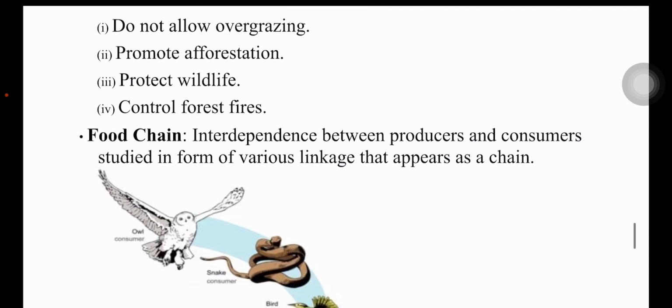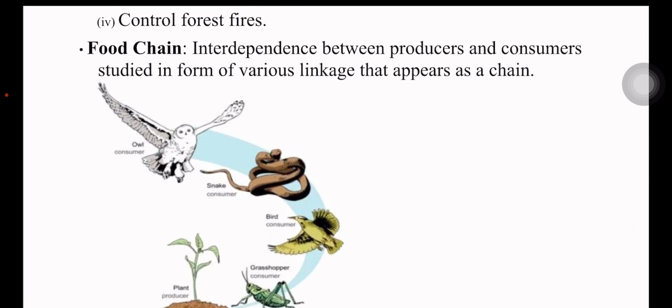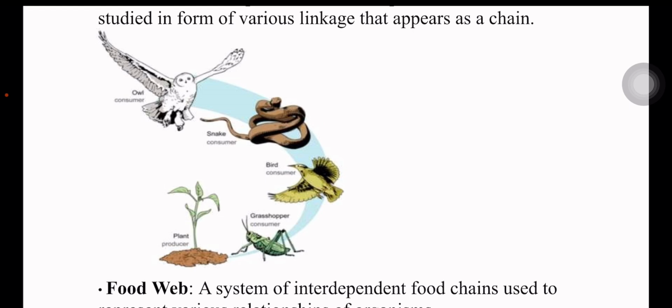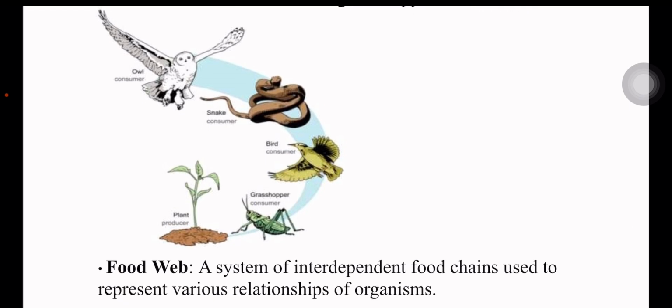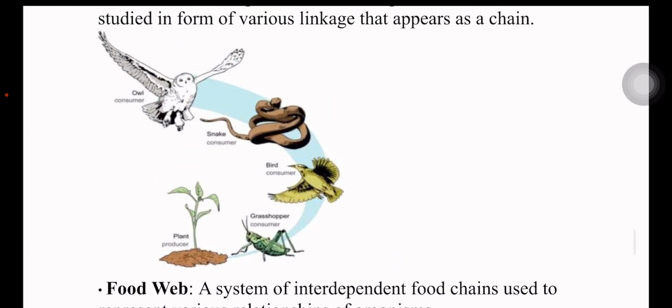Food chain. Interdependence between producers and consumers is studied in the form of various linkages that appear as a chain. Food web is a system of interdependent food chains used to represent various relationships of organisms. There might be some questions from the following diagram.